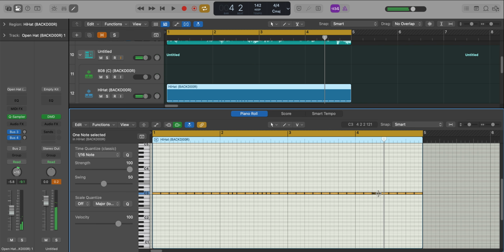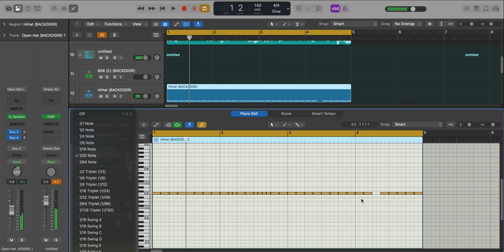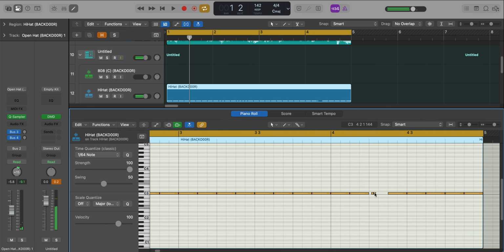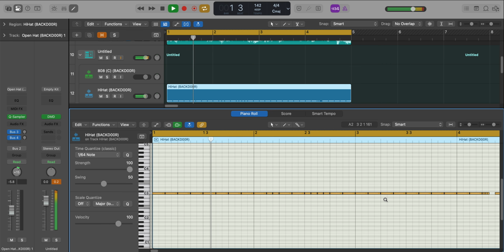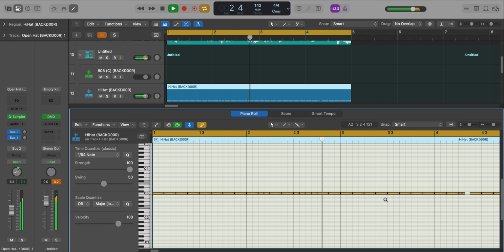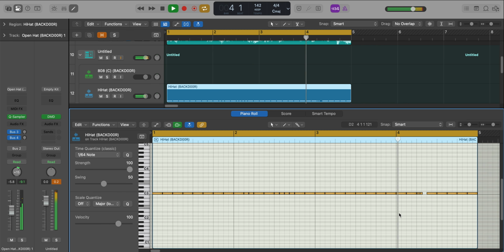And we get like another roll over here, except it's going to be a really fast one. So we'll go over to our brush tool and let's go to 32 steps. Actually, I think I want it to be faster. So it's 64. Yeah, that's the one I want. And we get another roll right over here as well.